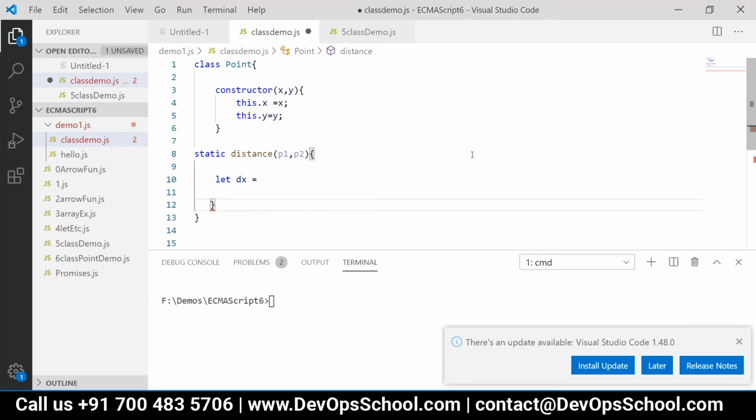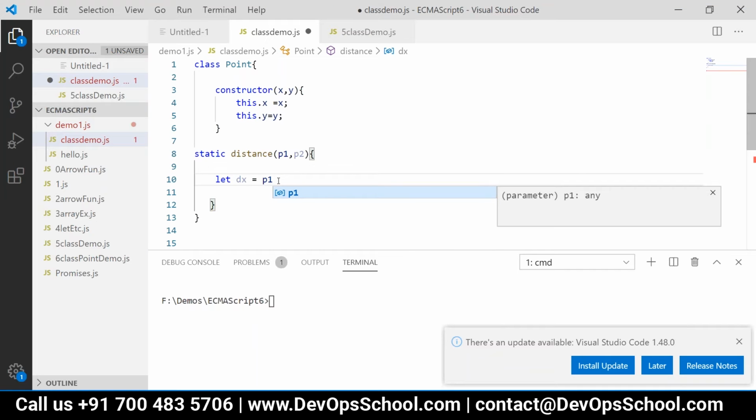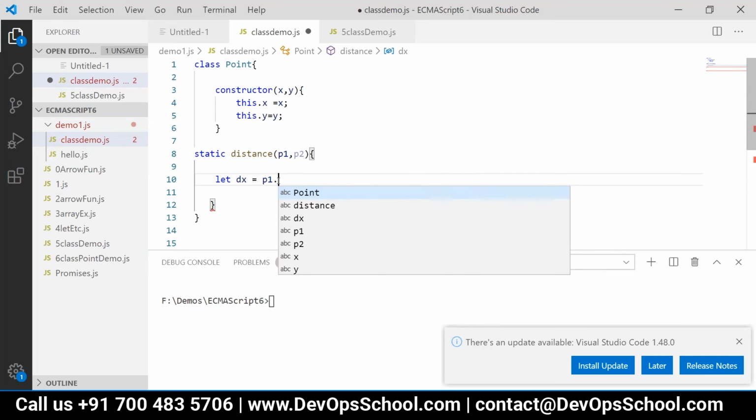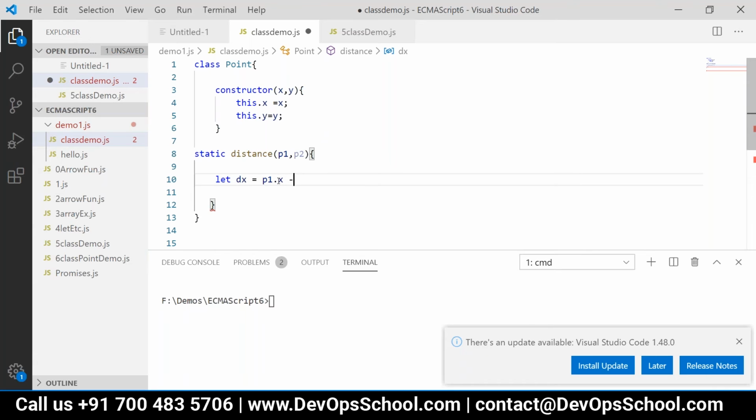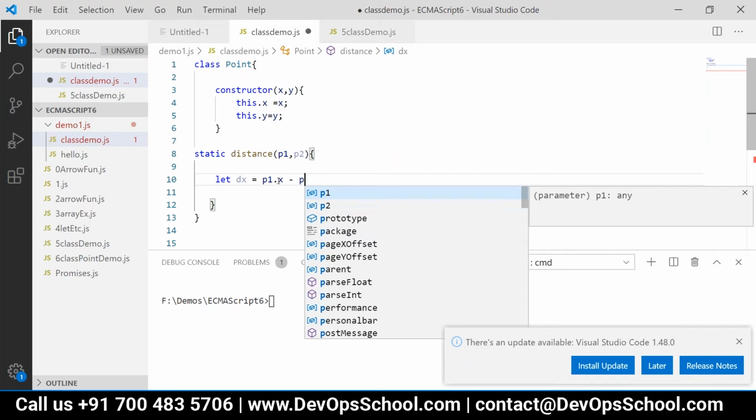Suppose we want to find out the distance. So we have to complete that. Let dx equal to, sorry, I have to write here first. P1 and P2, consider we are passing two points there. Our point object has two attributes x and y, right? So dx is the difference, P1.x minus P2.x. Same, you can declare y also, dy.